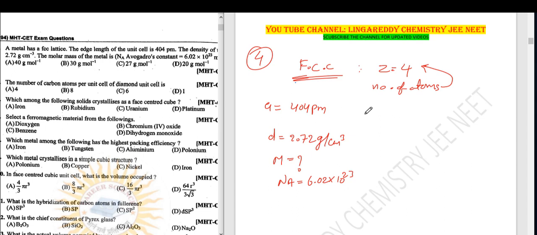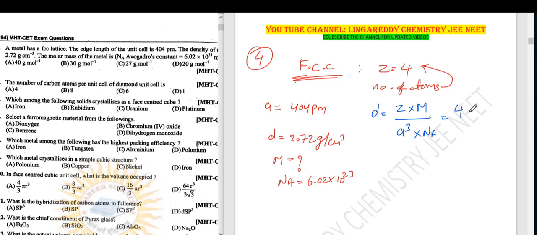Now, density formula. Density equals Z into M, molecular mass, upon volume A cube into Avogadro number. Right. Put those values here.